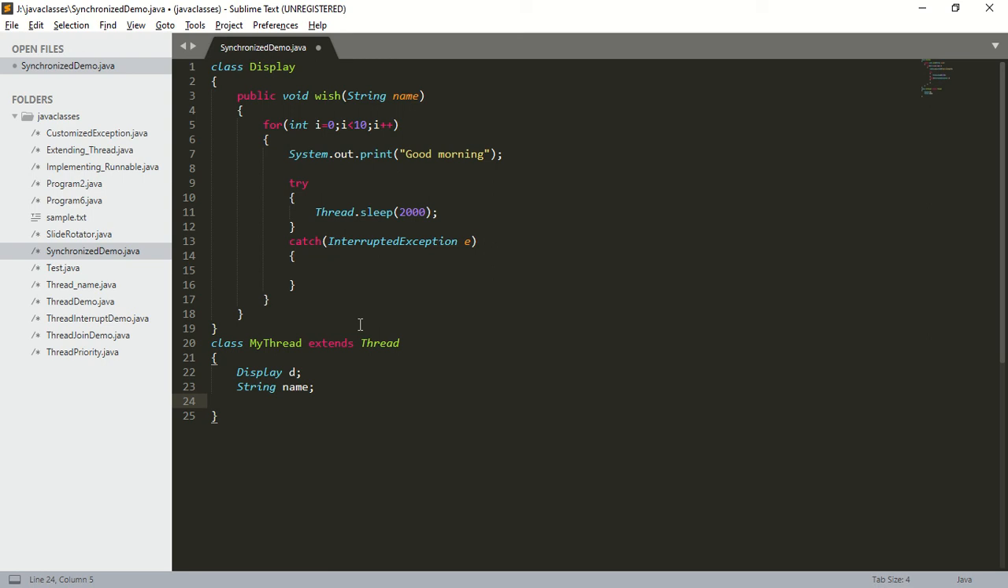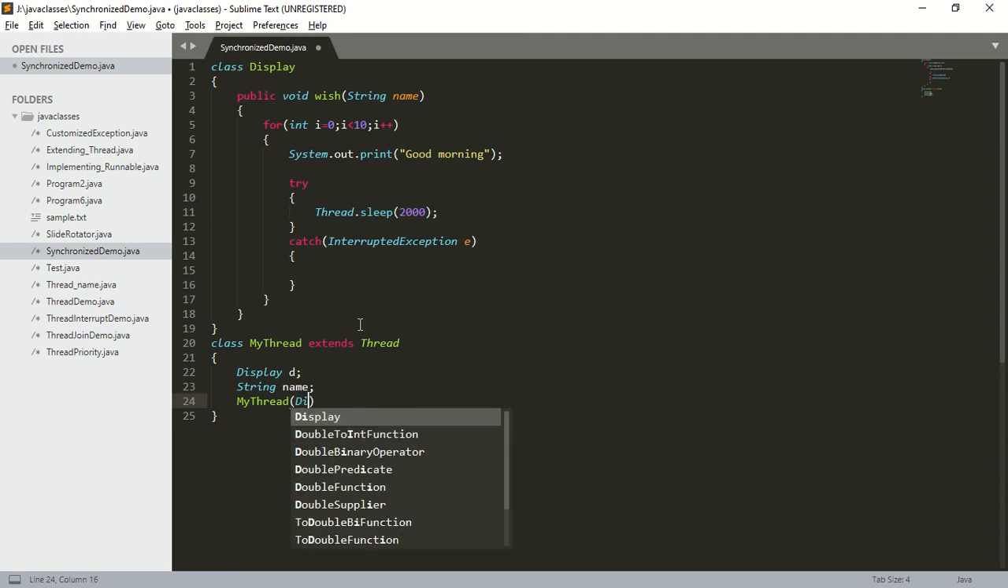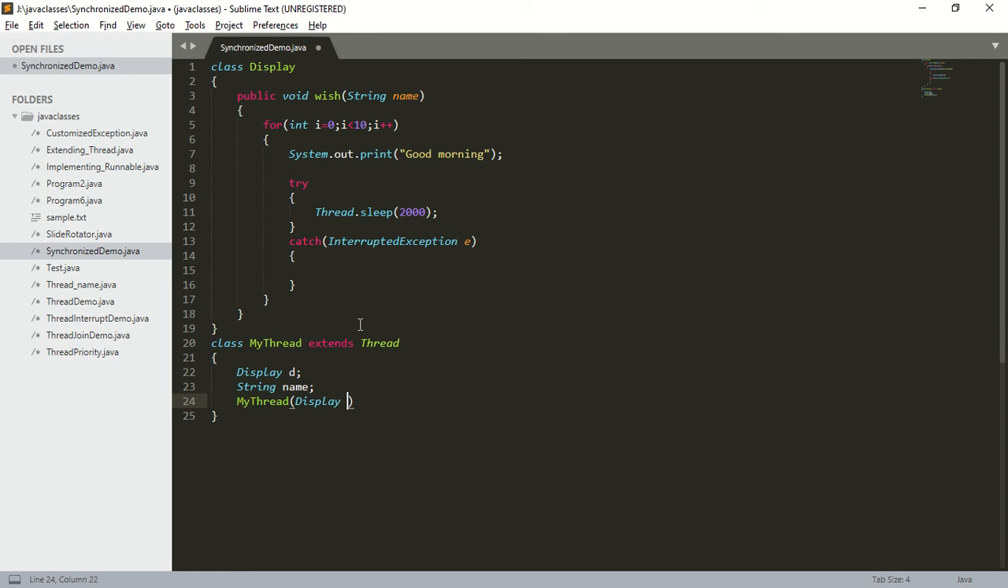Okay. Next, I'm going to create a constructor of this class. So what should be the constructor name? MyThread. Next, within this constructor, I'm going to take a Display object and also the name of a person. So Display object means Display d, comma, name of a person. So String name.